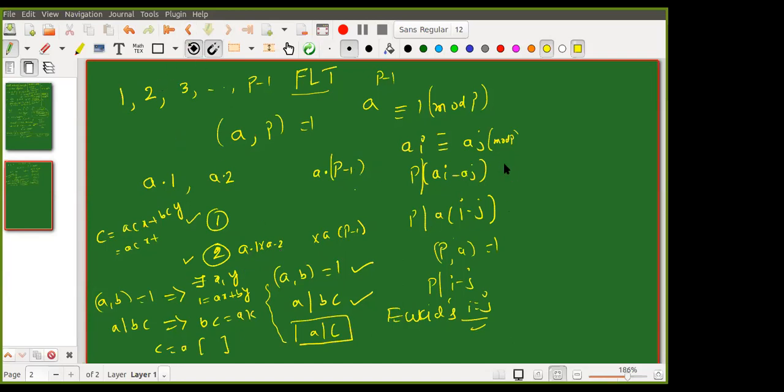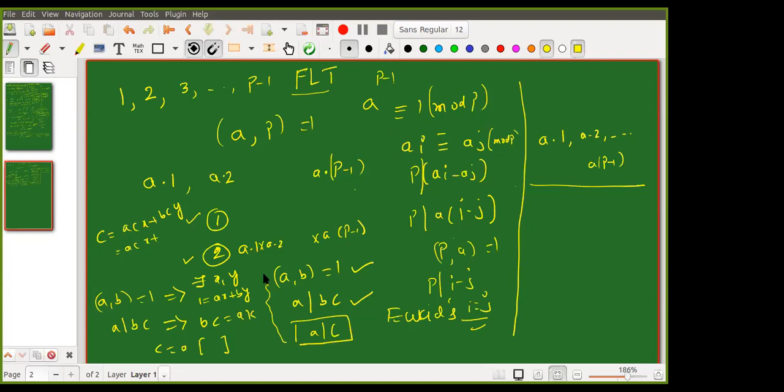So I'll write it here. Now we have a into 1, a into 2, and so on, a into p minus 1. No two of them are congruent, that we proved. Next, somehow I have to get a power p minus 1. Multiplying, we'll get a to the power p minus 1 into p minus 1 factorial. But how do you get this?